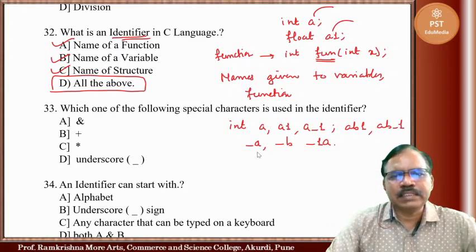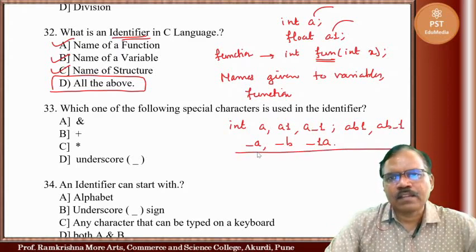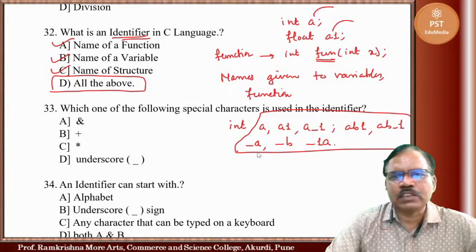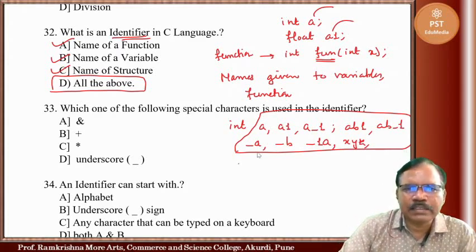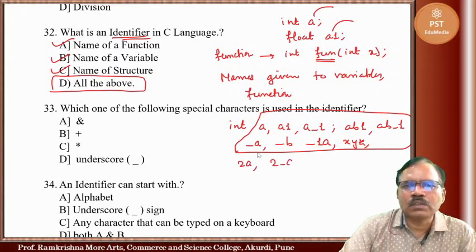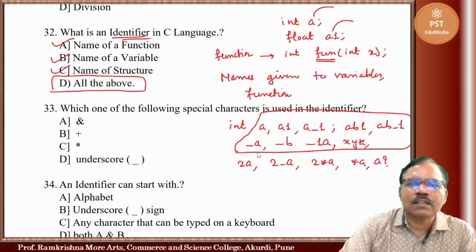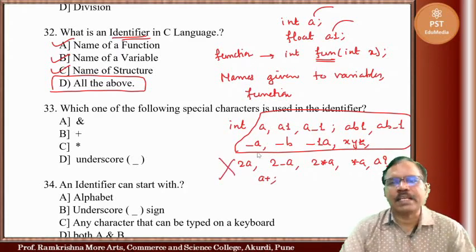But here these are valid identifiers. You can have x, y, z as names also, no problem. But if we write, suppose, 2a, 2 underscore a, 2 star a, star a question mark, or a plus, like this, you cannot give names like this.